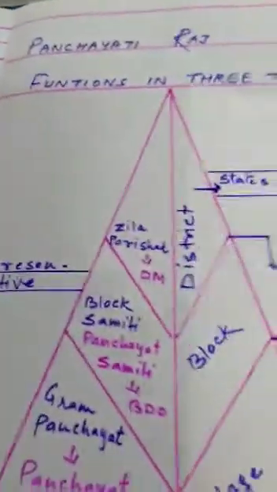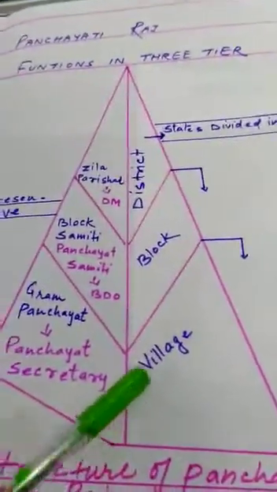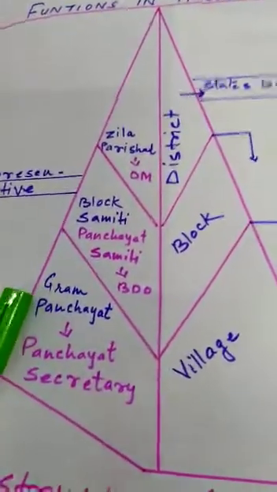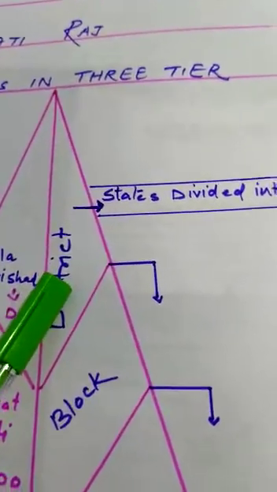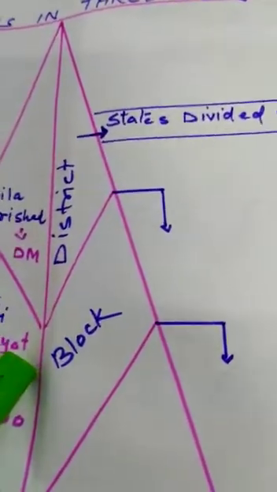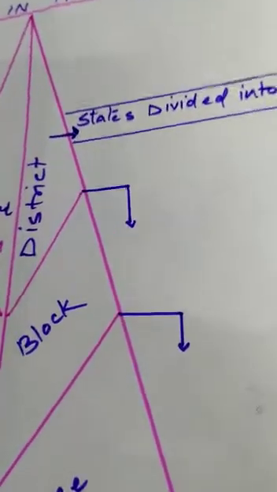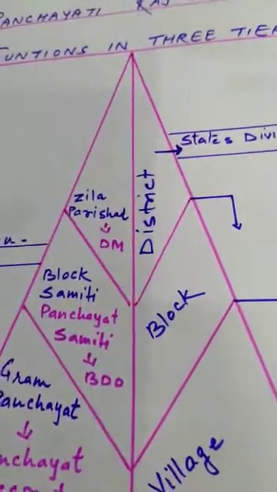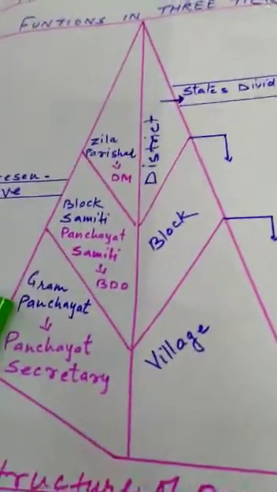Now let's see what is Panchayati Raj system. Panchayati Raj system functions in a three-tier system. They are given here: village, block and district. For ease of administration, the states in India are divided into districts. Districts are further divided into blocks, each of which has a number of villages under it. Panchayat exists at all three levels. This system of local self-government at three levels is called Panchayati Raj system.